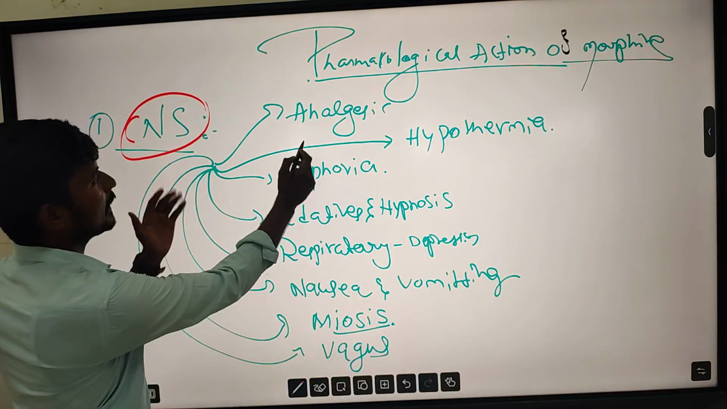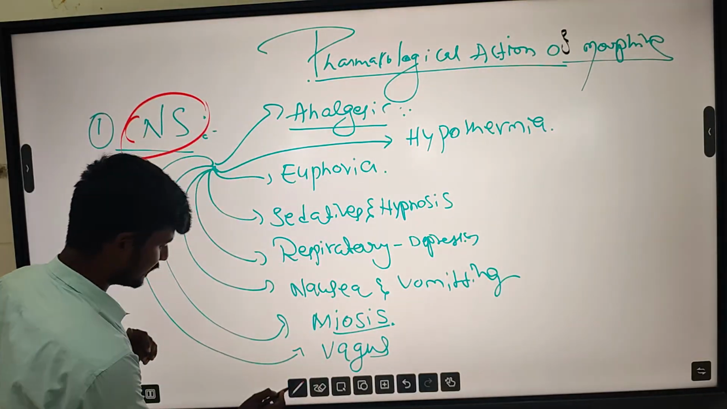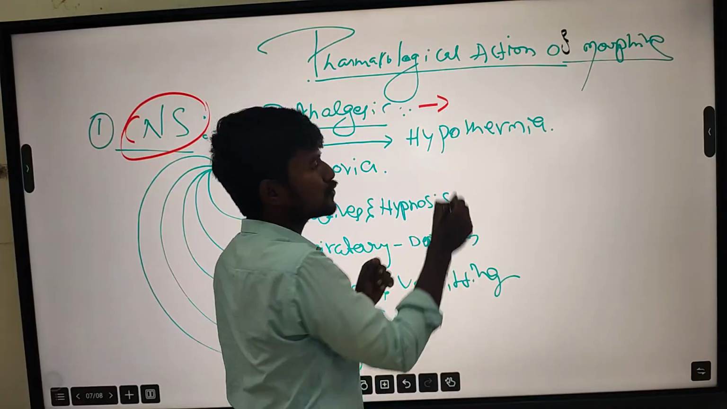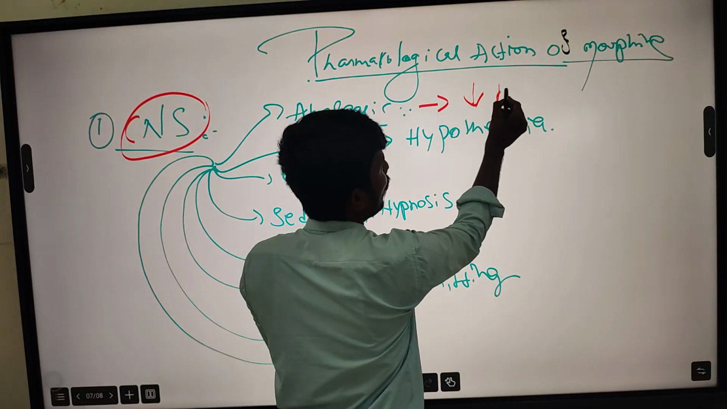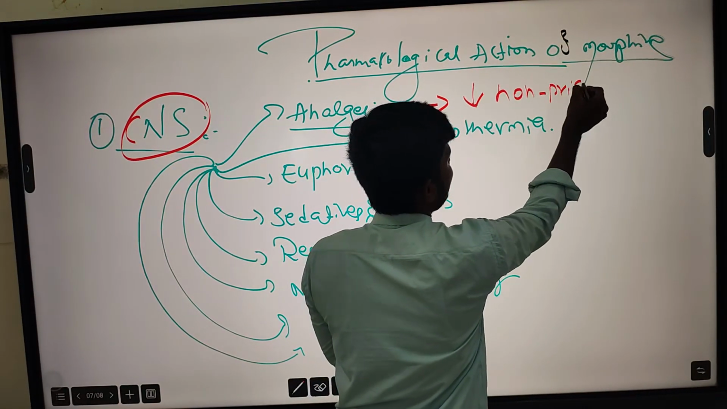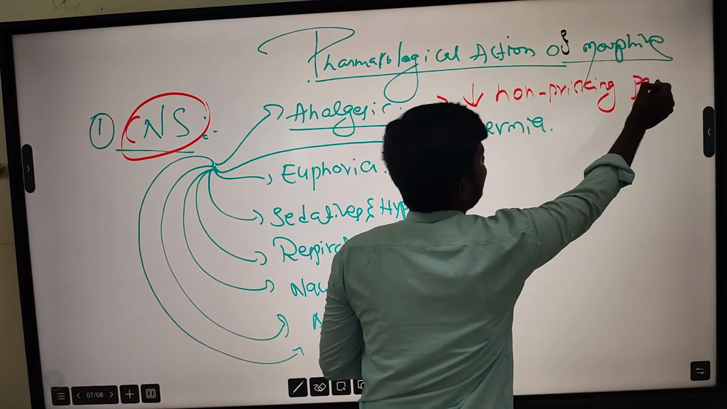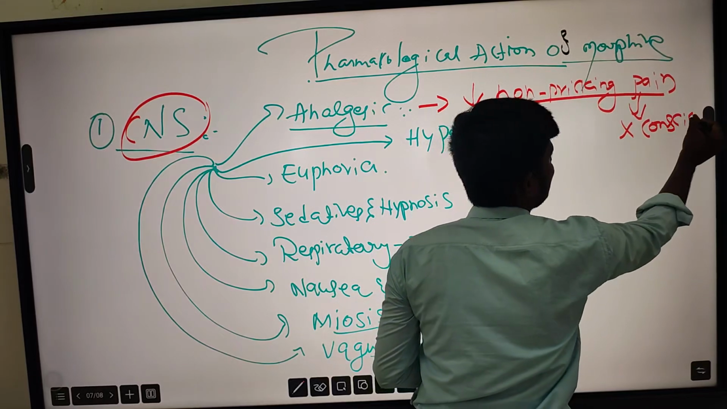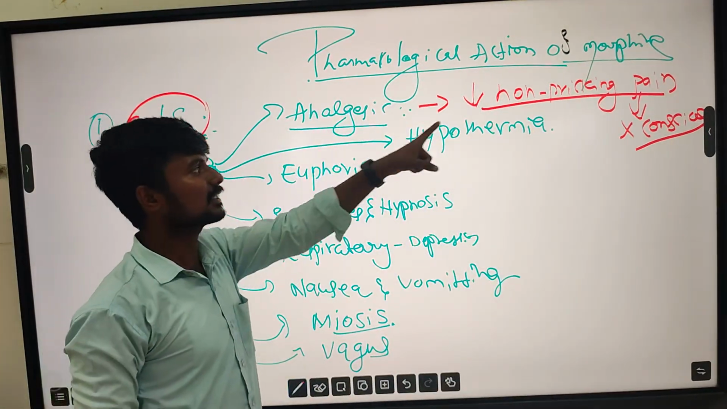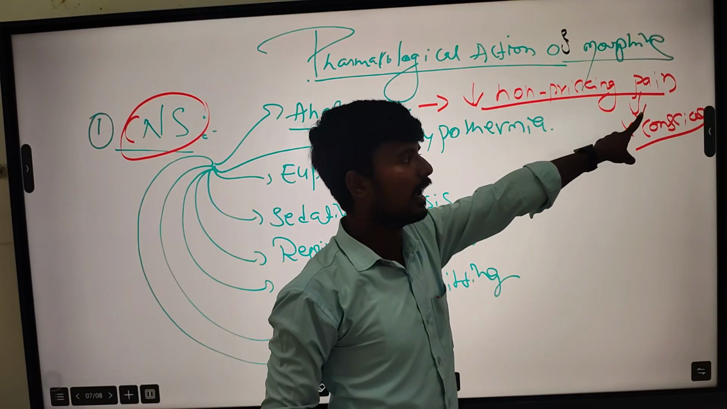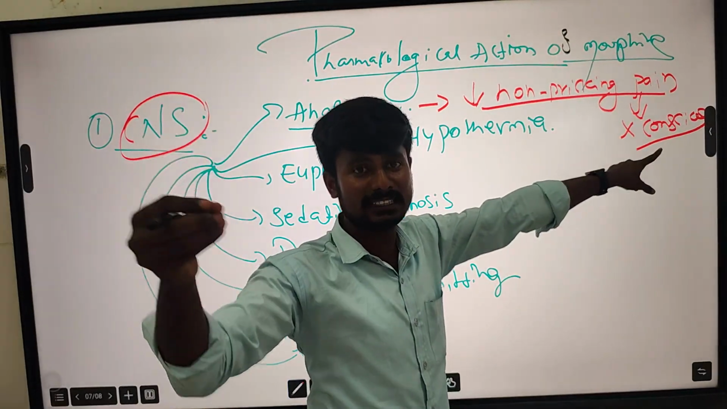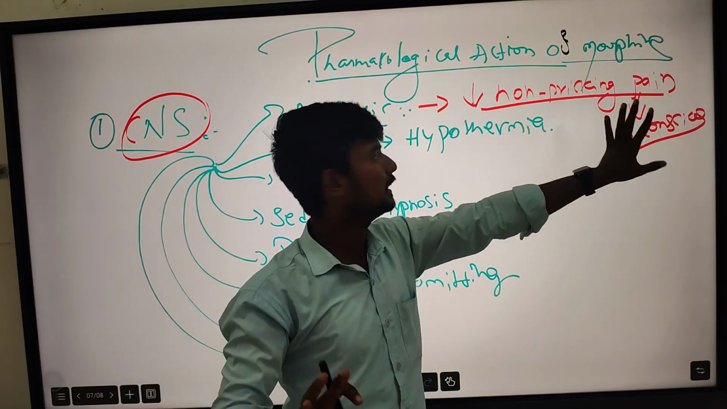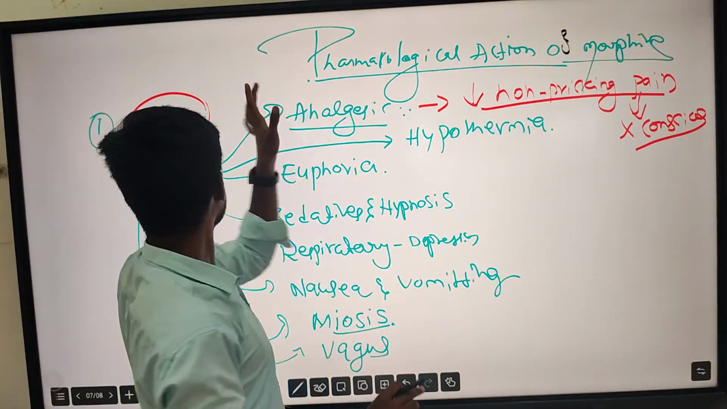Understand? First is the analgesic effect. What does analgesic mean? It reduces non-pricking pain without altering the consciousness. It reduces the non-pricking pain along with slight injuries and pain related to illnesses, but without altering the conscious level of a person. That comes under analgesics in the CNS.